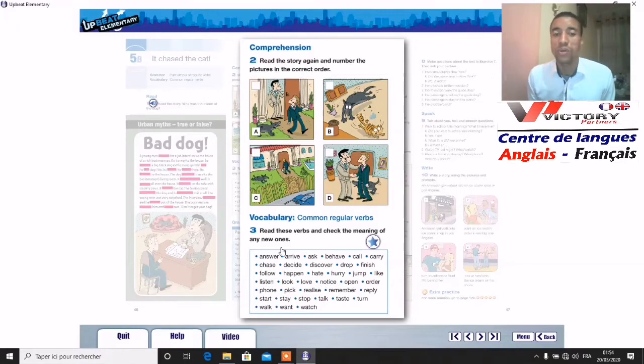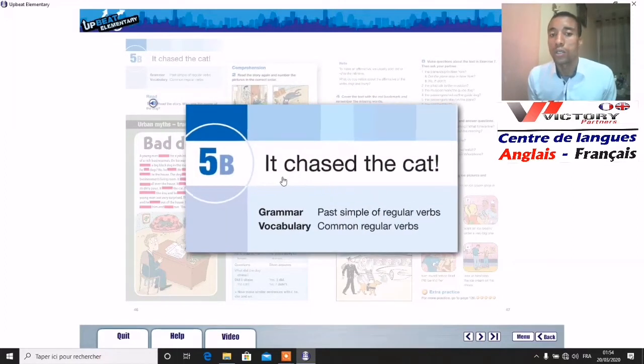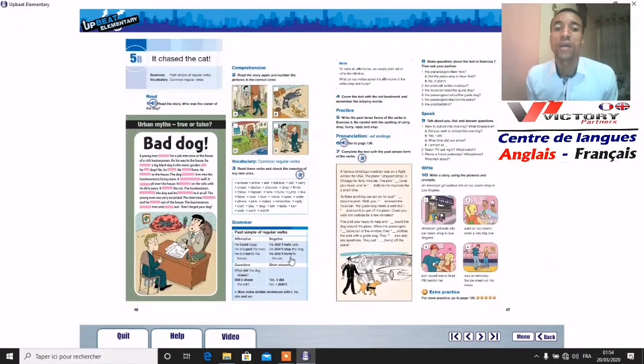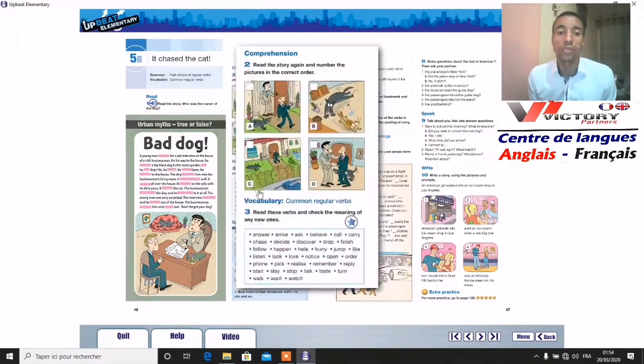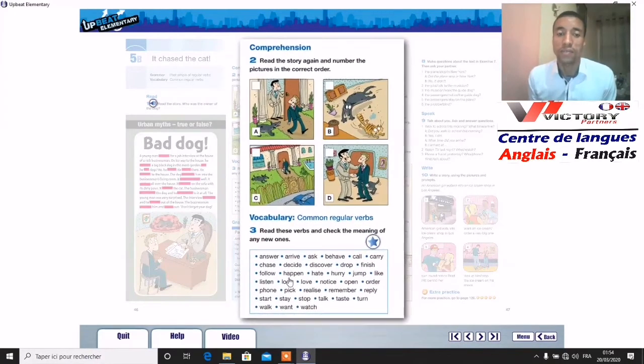And we start with the first one, answer. It's clear, it's easy. Arrive, ask, behave means to act, to do something. To call, to carry, to chase means to run after something, as we have in the title of the lesson here. We have the dog, it chased the cat.